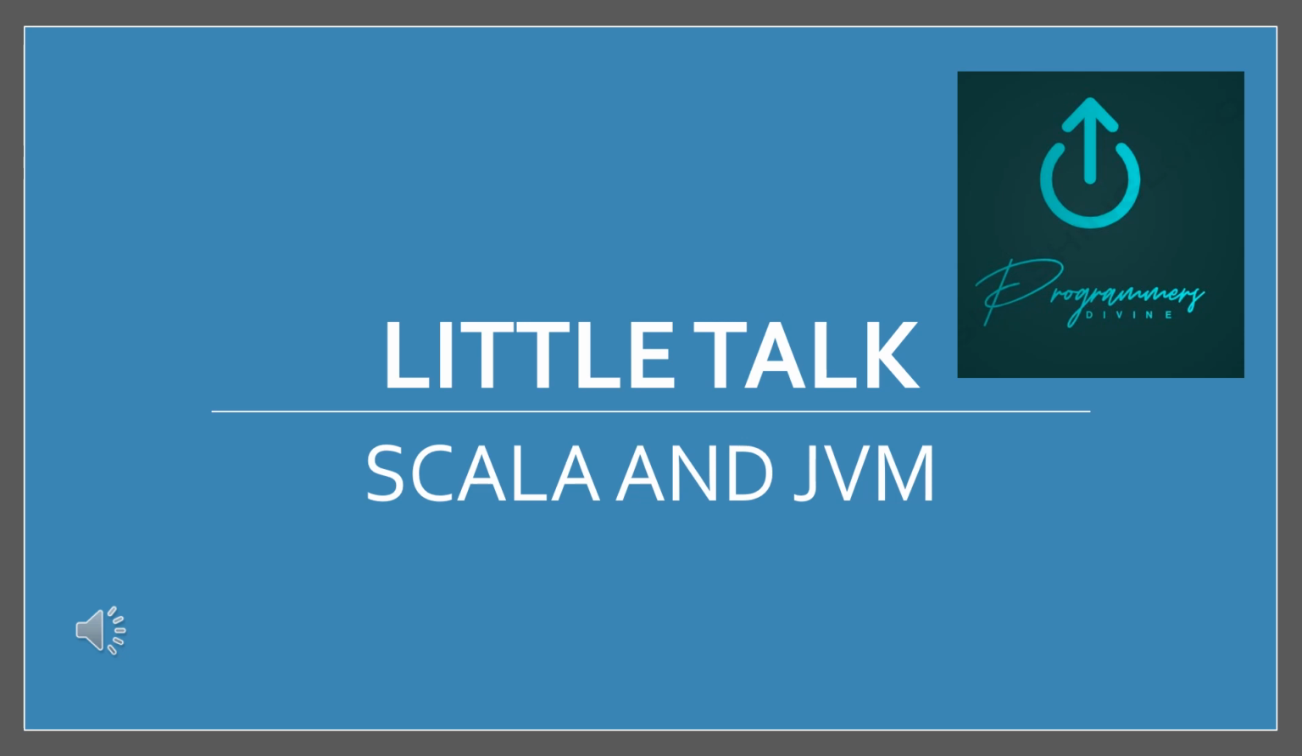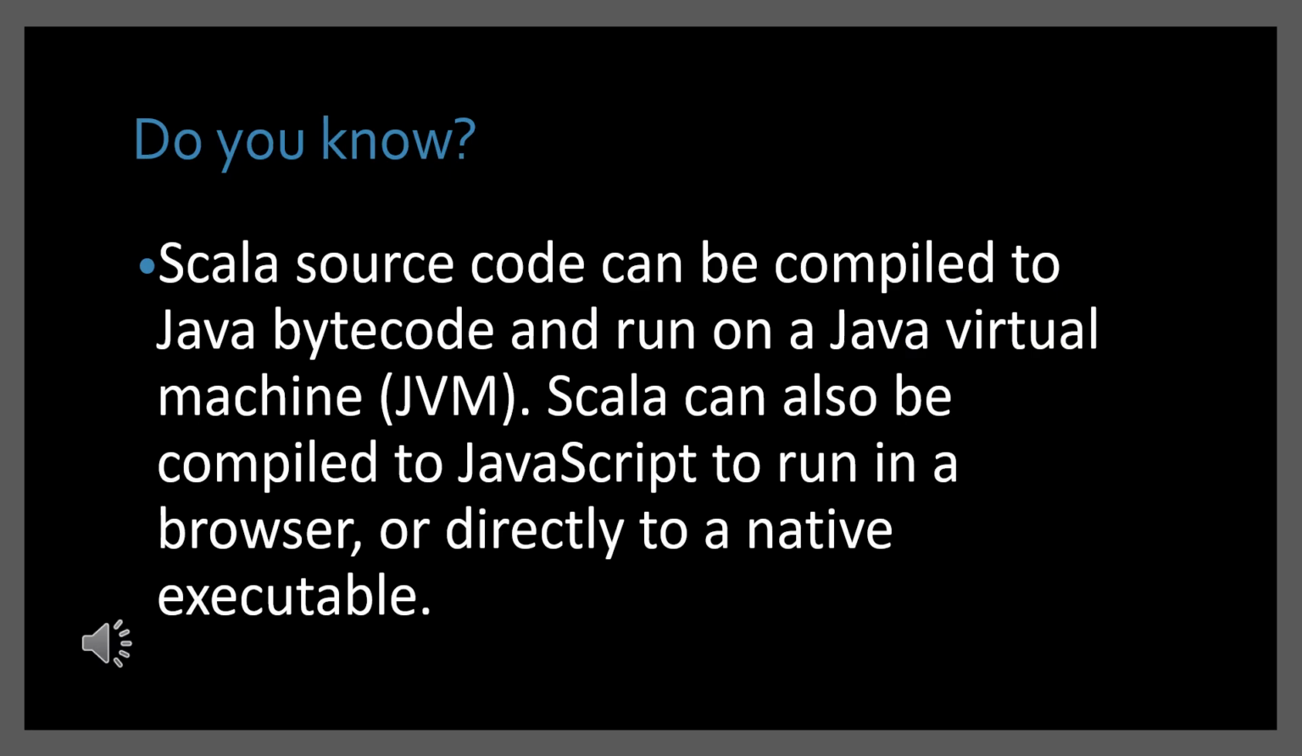So we are going to speak about Scala and JVM. Do you know? Scala source code can be compiled into Java bytecode and run on the Java Virtual Machine only. So Scala doesn't have any specific compiler or specific running tool to run its code. It is running on the JVM itself.